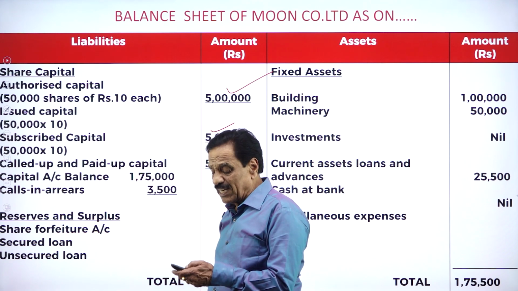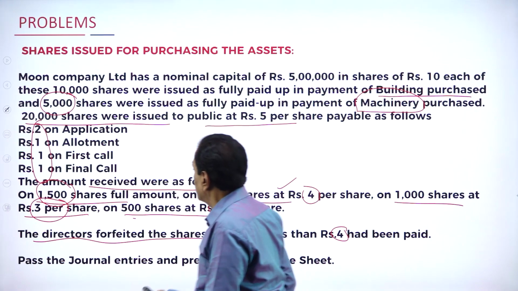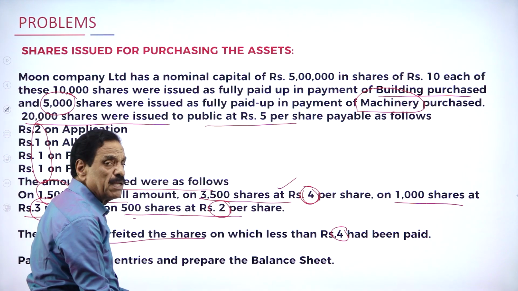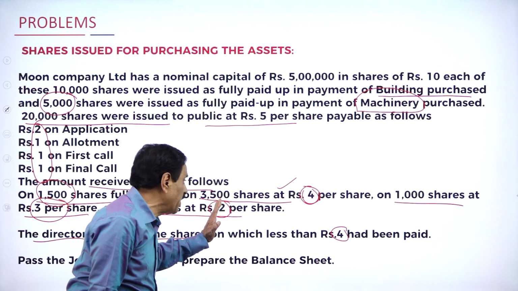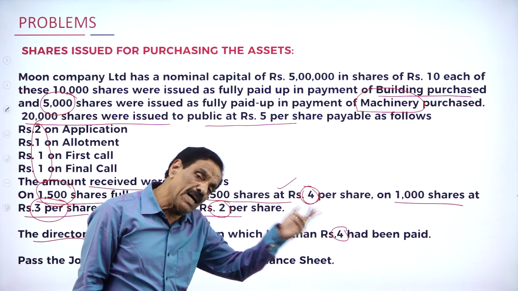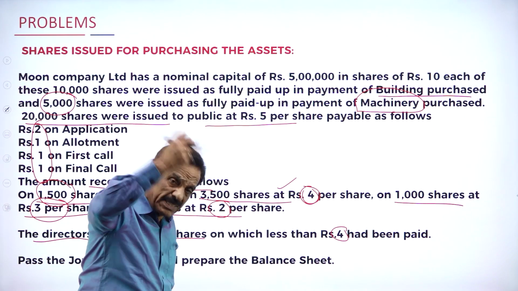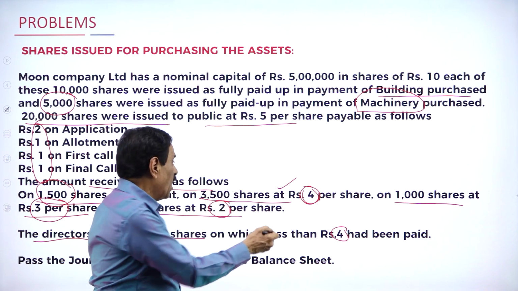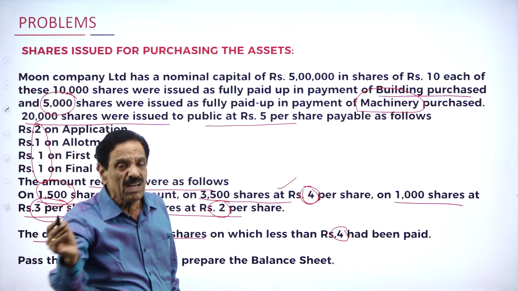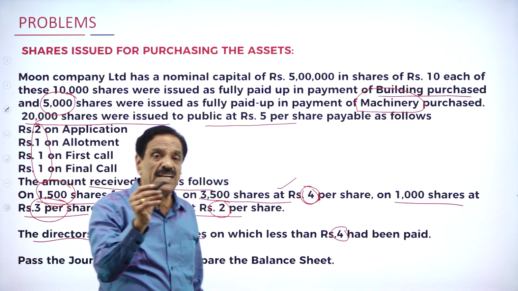This is calls in arrears. Regarding this, we see the problem and understand. Here, 4 have been paid. The problem says only 4 have been paid, which means on 3,500 shares, how much calls in arrears is there? 1 rupee. He can become a shareholder. If he could not pay that 1 rupee, then only it will be cancelled out. Till then, it is called calls in arrears. How will the final call come? Share final call account debtor to capital account. Calls in arrears account debtor to share final call account. What's the entry?